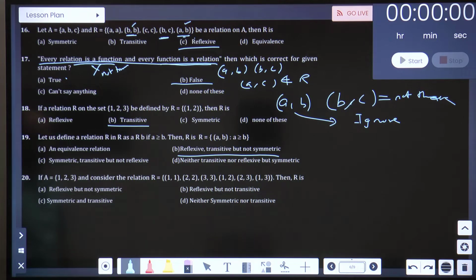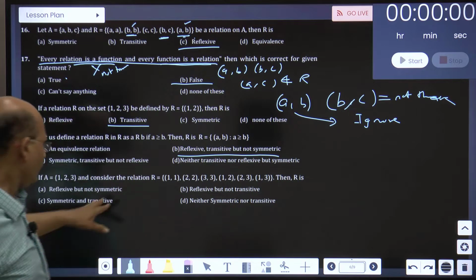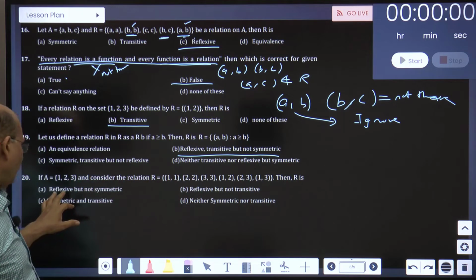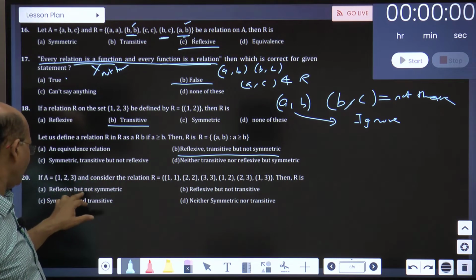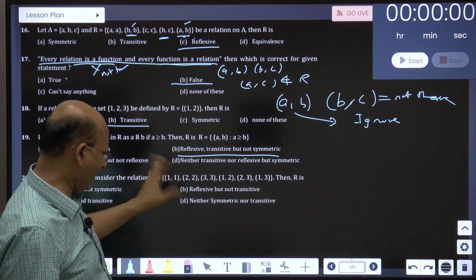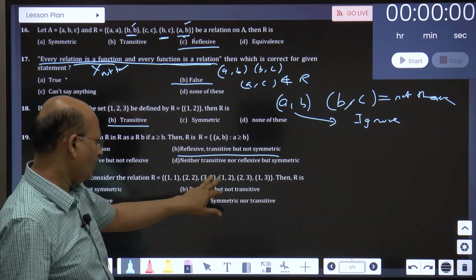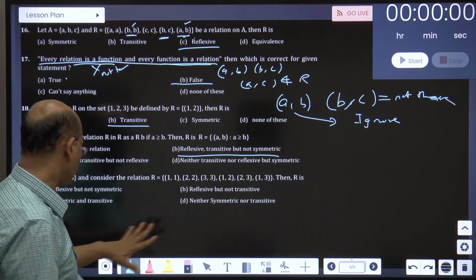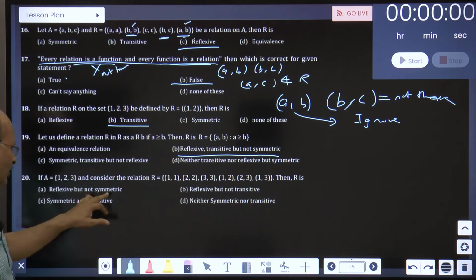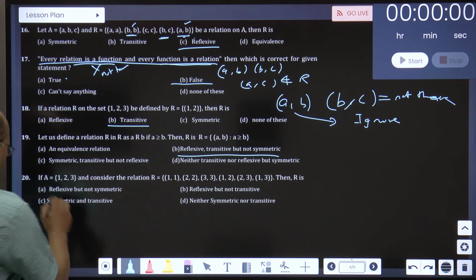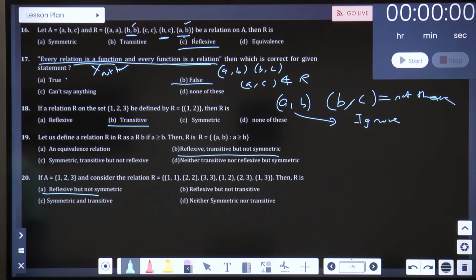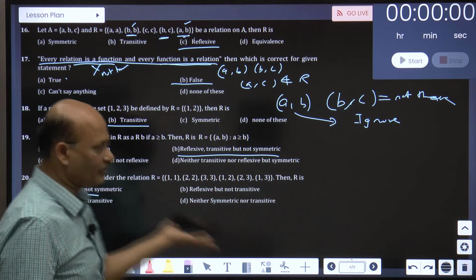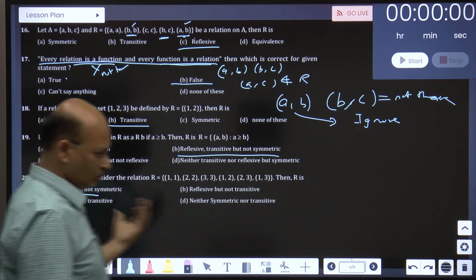Then here if A is 1, 2, 3, now look at this: 1, 1, 2, 2, 3, 3. Reflexive yes. Symmetric? 1, 1 reversed is there, 2, 2, 3, 3. 1, 2 is there, 2, 1 is not there. So symmetric out of question. So reflexive but not symmetric suits better. So first option, let me check. Reflexive but not symmetric. Don't talk about transitive only, because the first option itself got to the point.